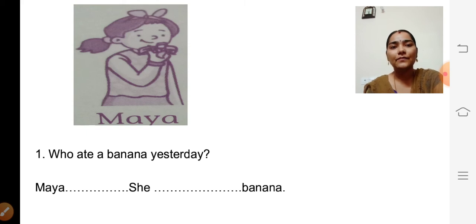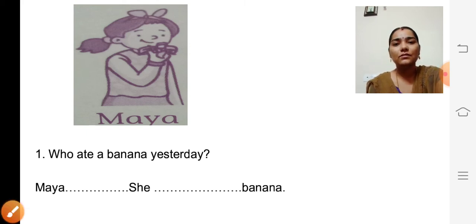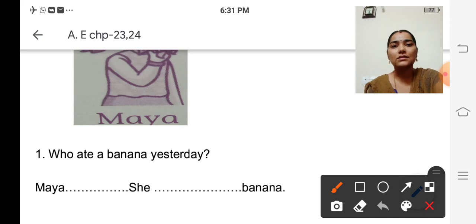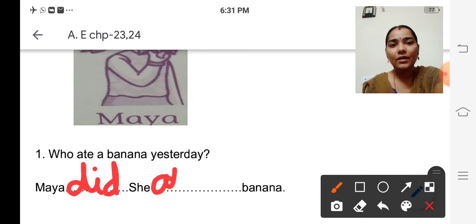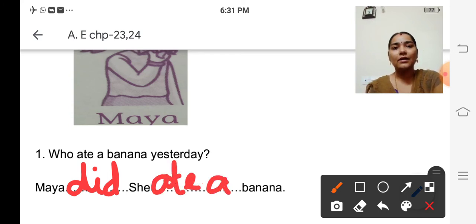Maya. So, what is her name? Maya, isn't it? So, Maya did. Maya did. What did she do? She ate a banana, isn't it? She ate a banana. Okay. The first sentence will be who did the work. And the second sentence will be what she or he did. Okay.